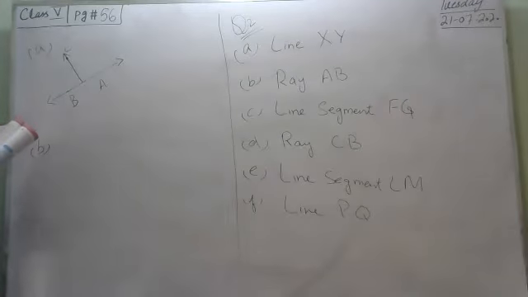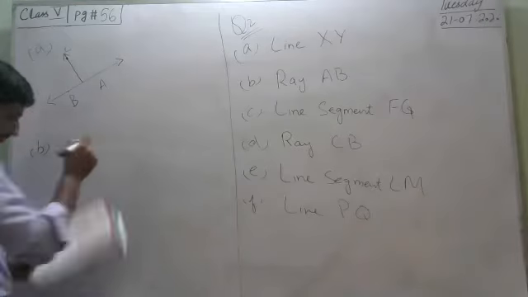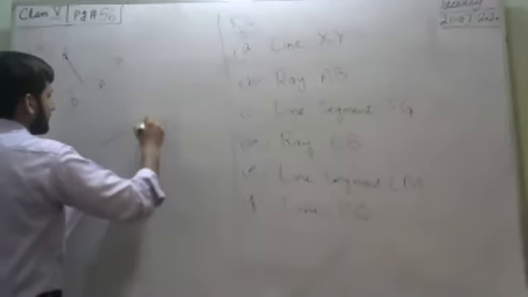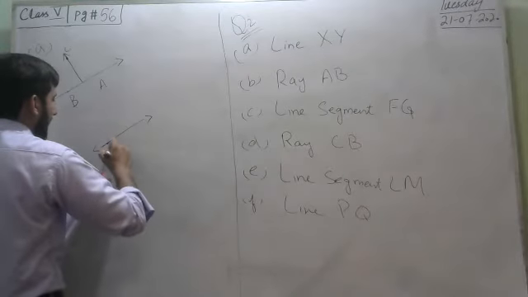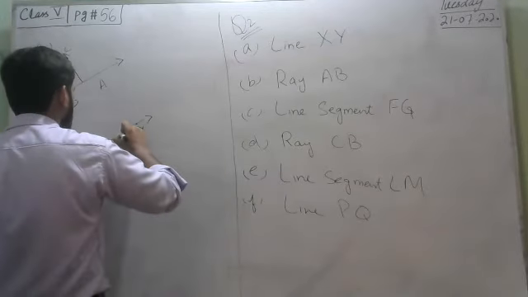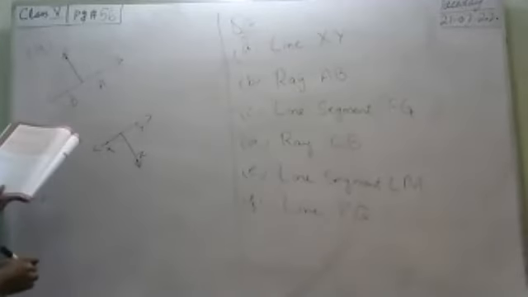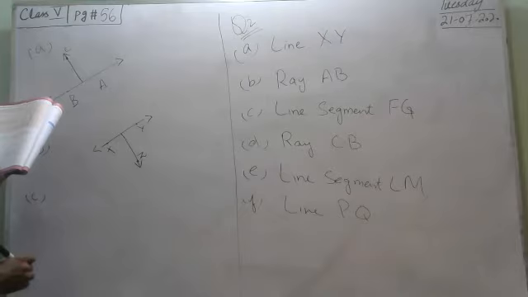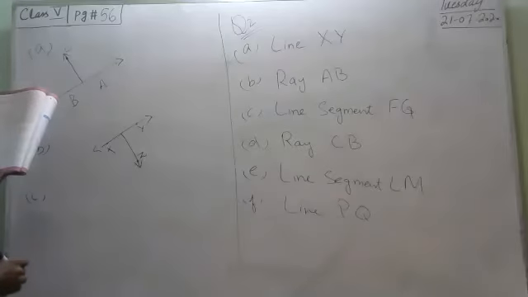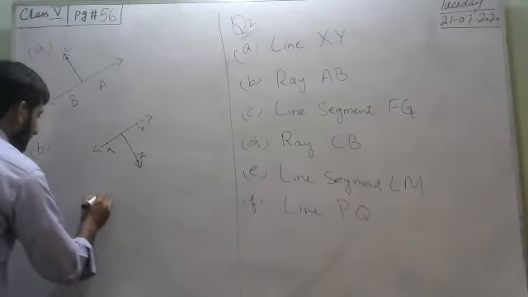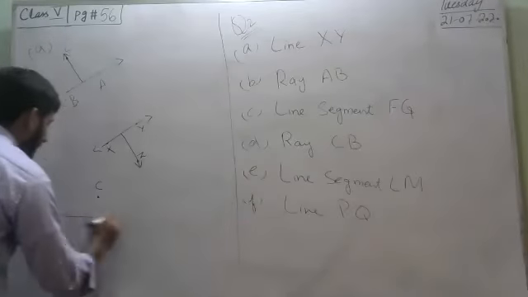B part is draw a perpendicular line to XY from the point Z. This is X, this is Y, and this point is Z. C is draw a parallel line to AB through point C. This is point C and this is AB.